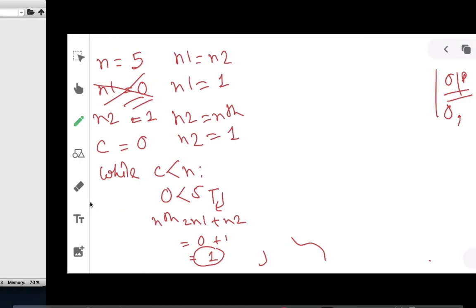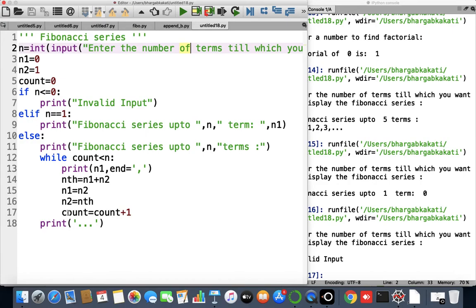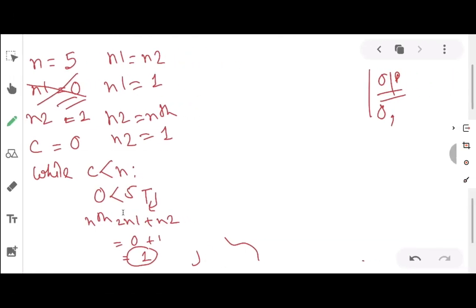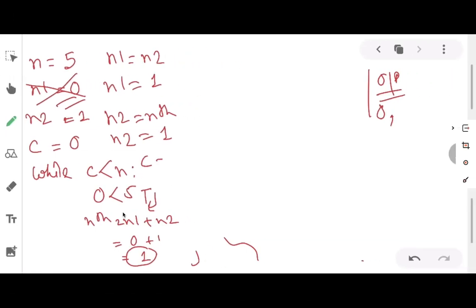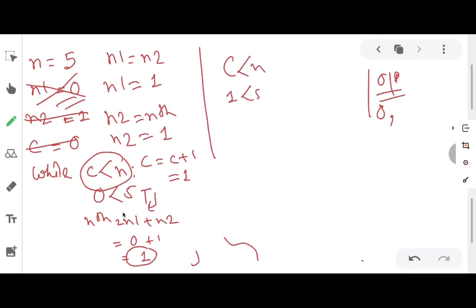Okay. After that, what do we have? The final line is count equals count plus 1. So c equals c plus 1, I have written in the short form. What is the value of count now? It is 0, 0 plus 1, how much? 1. So we'll erase the previous values. Now again the condition will be checked, that is c is less than n, that is 1 is less than 5. Is it true or false? Yes, it is true. So it will come to the next line.